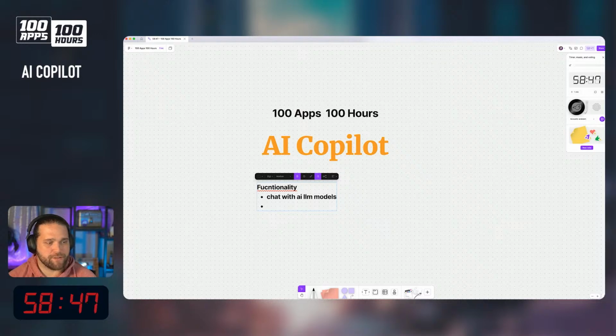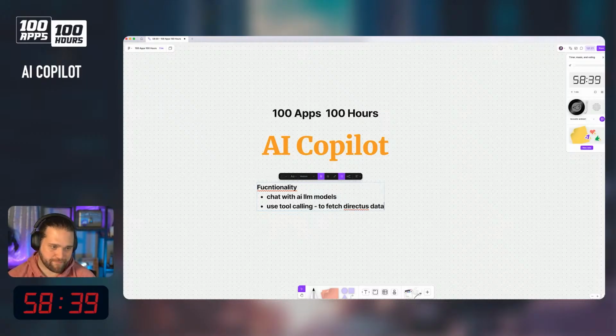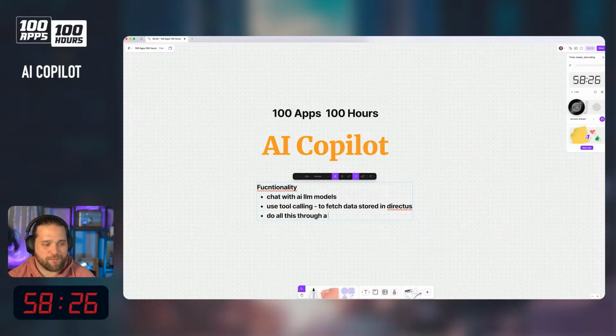We want to be able to use tool calling, I think that's the technical term, to fetch Directus data, data stored in Directus. We want to do all this through a beautiful chat interface. All right. That's our functionality, right?